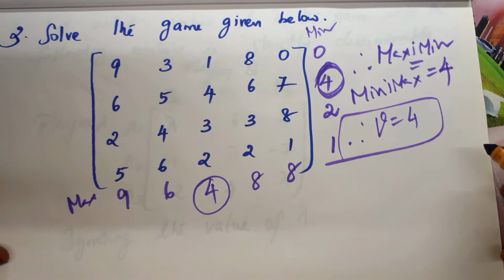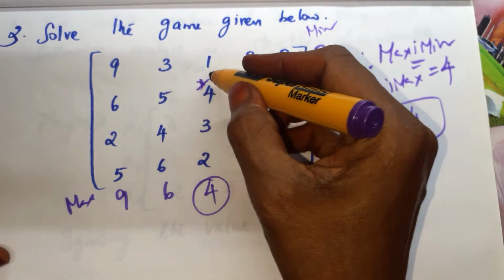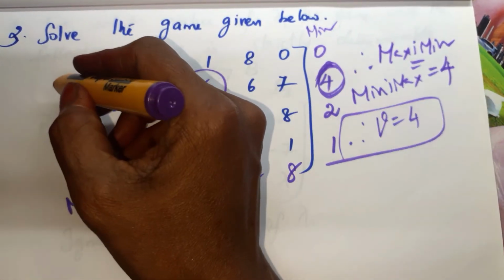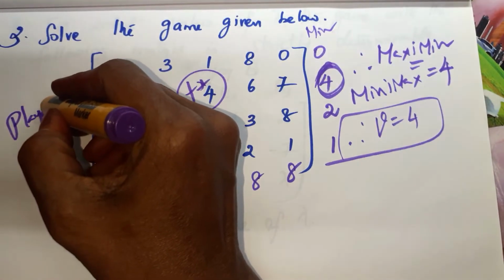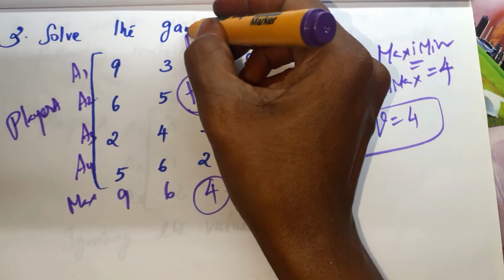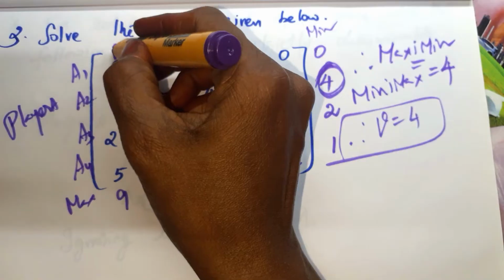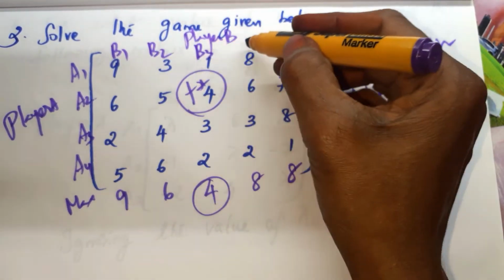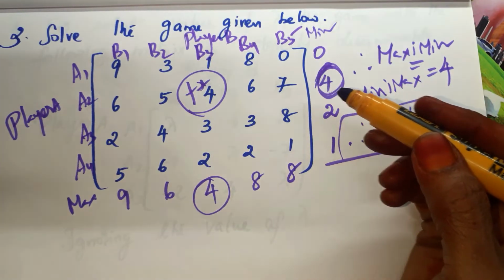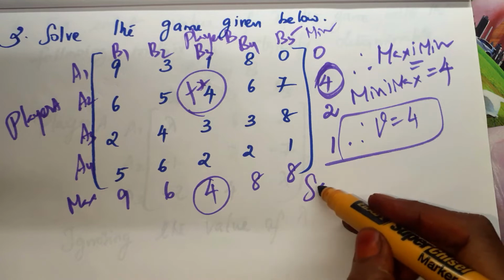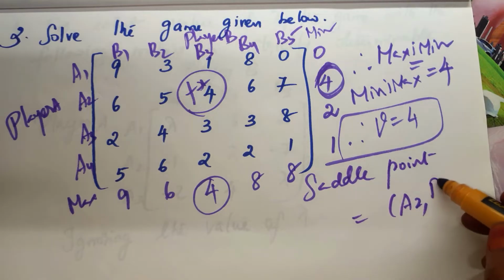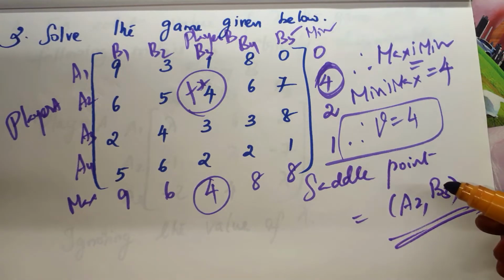And where both lie, see, in this row 4 means this symbol. In this column 4 means this symbol. So this place. They didn't give the labels, no. Suppose I take this as player A. This is A1, A2, A3, A4. This is player B. B1, B2, B3, B4, B5. So I can give the saddle point as A2, comma B3. Is it clear?